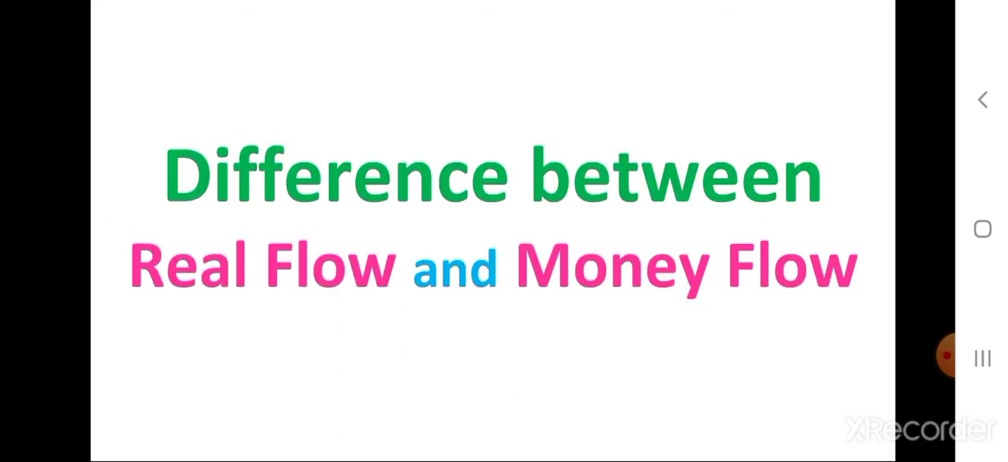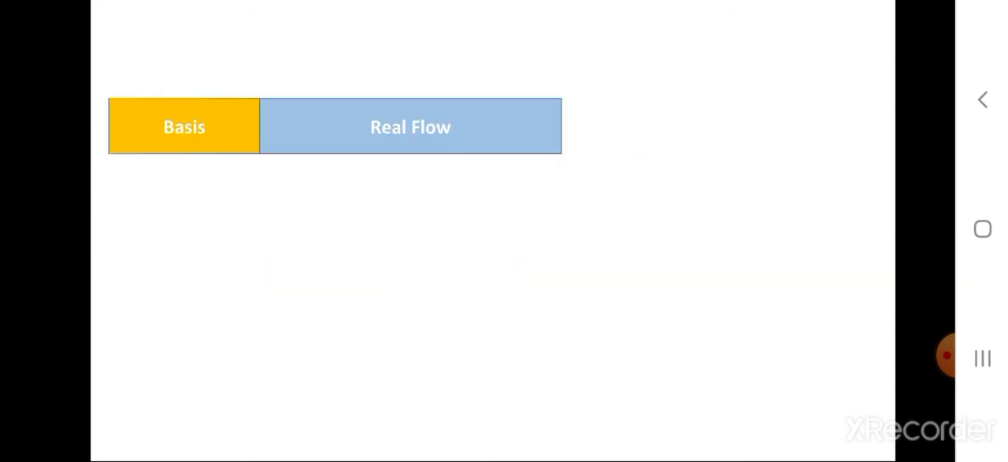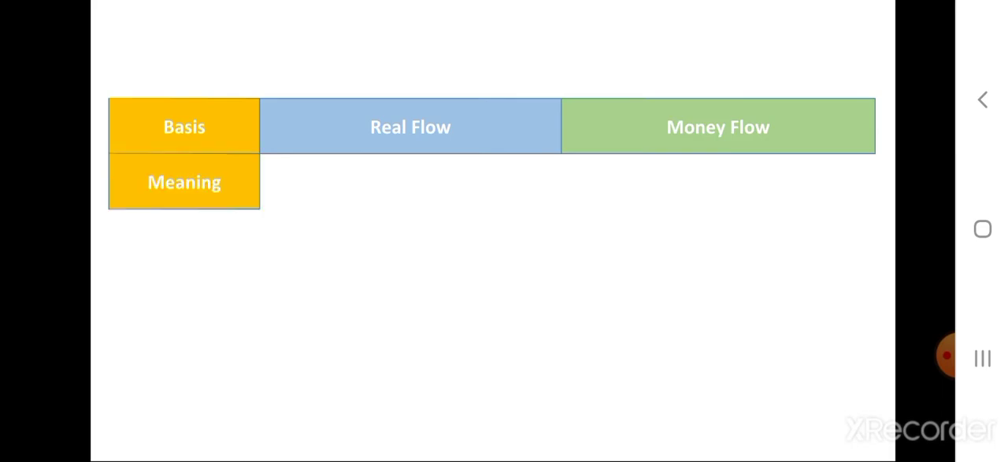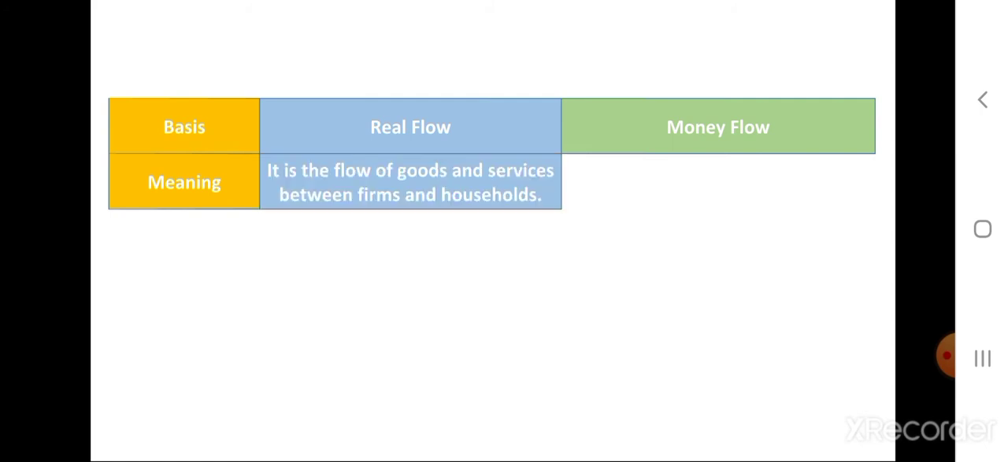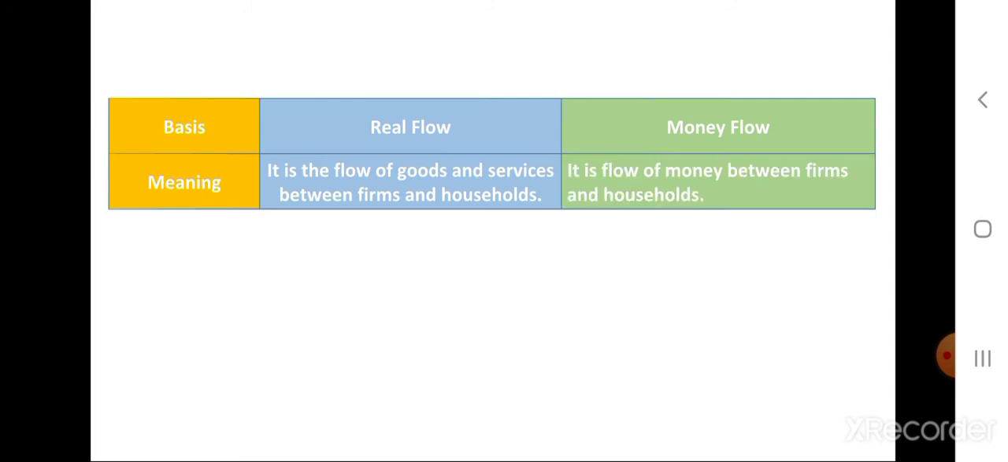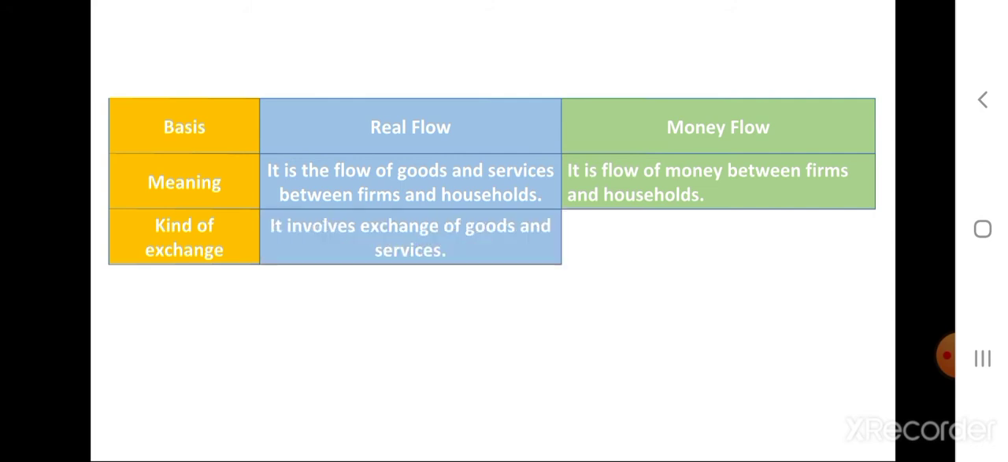What is the difference between real flow and money flow? We can differentiate it by some bases. The bases are meaning. What is the meaning of real flow? It is the flow of goods and services between the firms and the households. And what is money flow? It is flow of money between firms and households. And the next basis is kind of exchange. In the real flow, it involves exchange of goods and services, and in the money flow, it involves exchange of money.